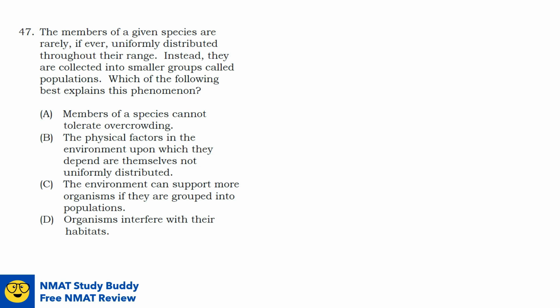Question number 47. The members of a given species are rarely, if ever, uniformly distributed throughout their range. Instead, they are collected into smaller groups called populations. Which of the following best explains this phenomenon? So the question asks, why are species collected in populations, and why are they not uniformly distributed?